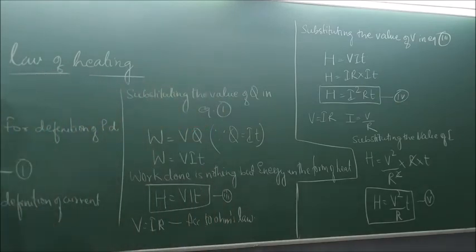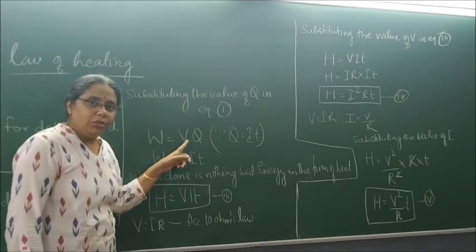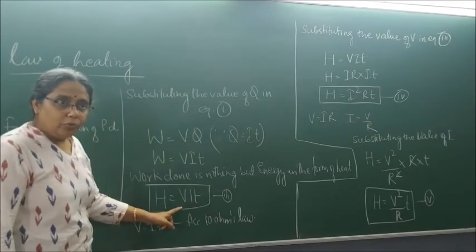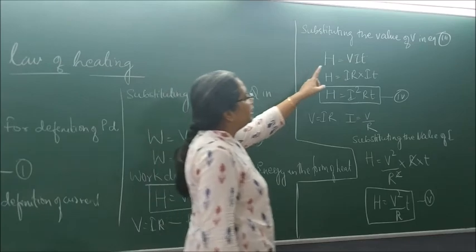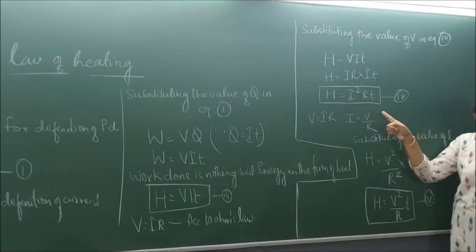Understood how we derived it? We basically derived it as V is equal to W by Q, W is equal to VQ, I is equal to Q by T. From here it starts. The moment I substitute the value of Q as IT, H is equal to VIT. Substituting V is equal to IR, I get H is equal to I square RT.